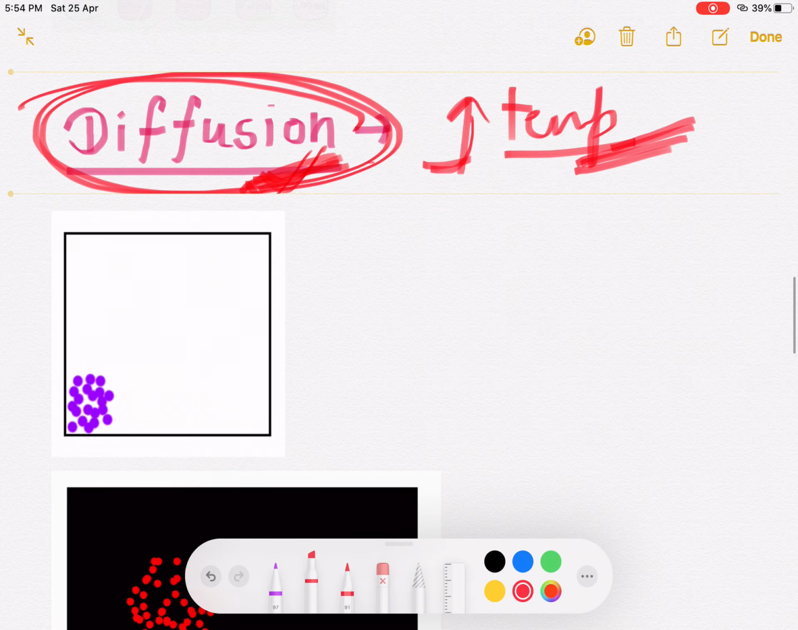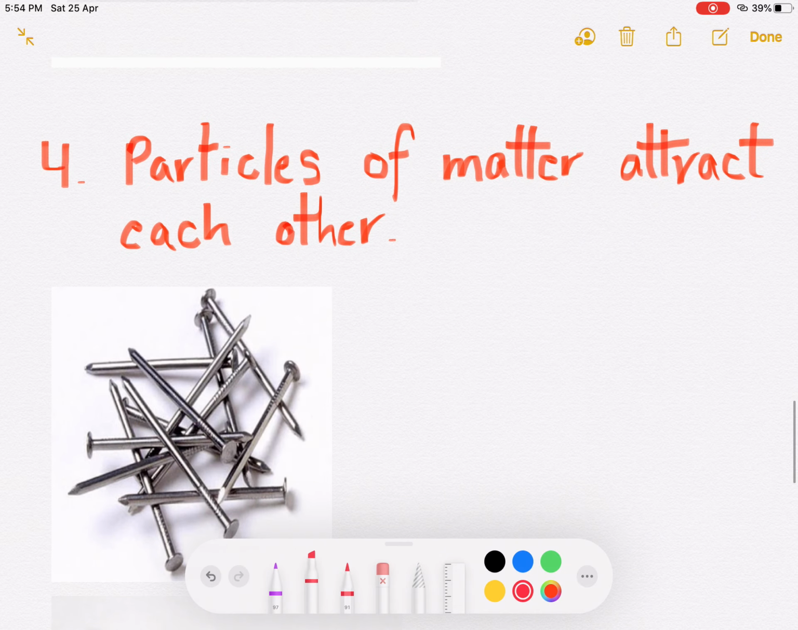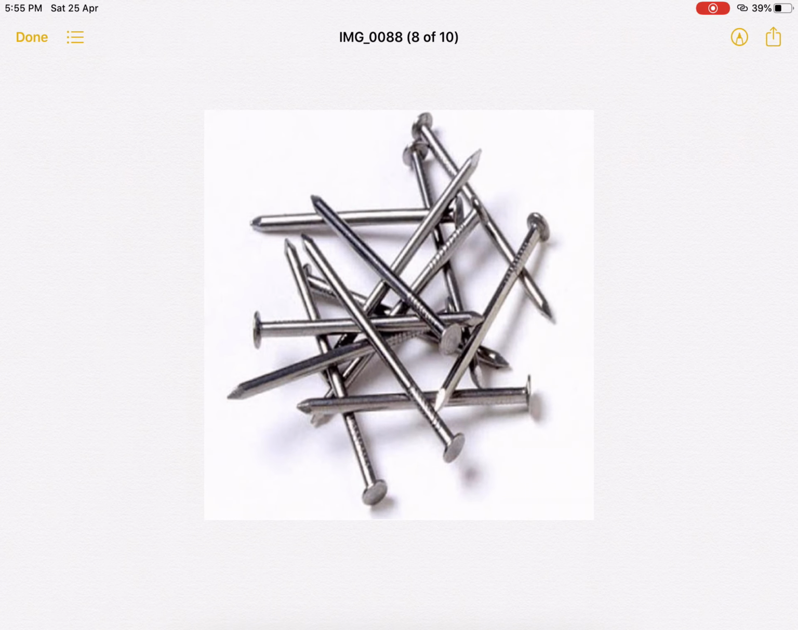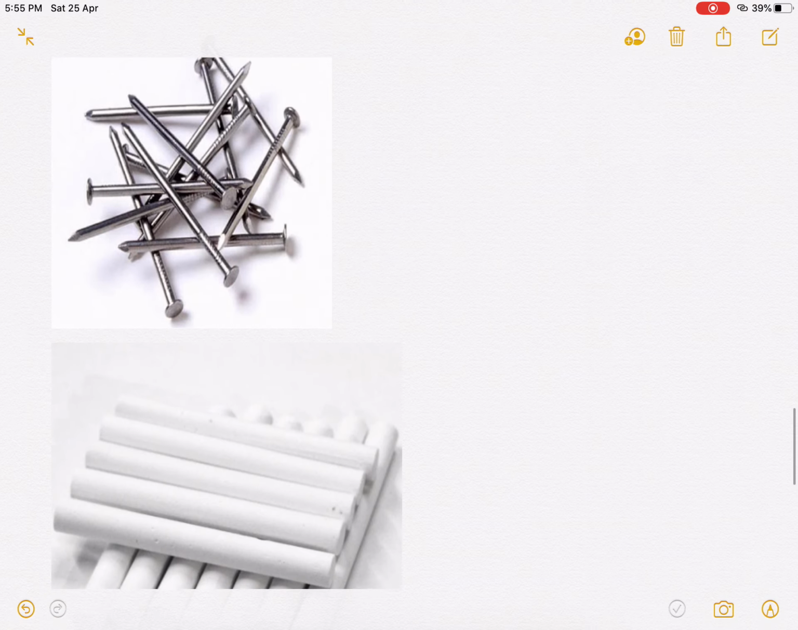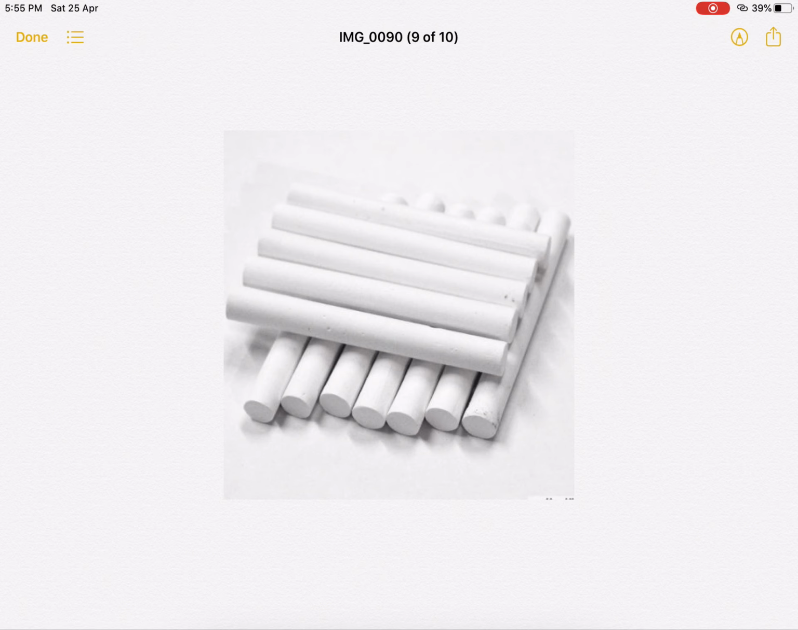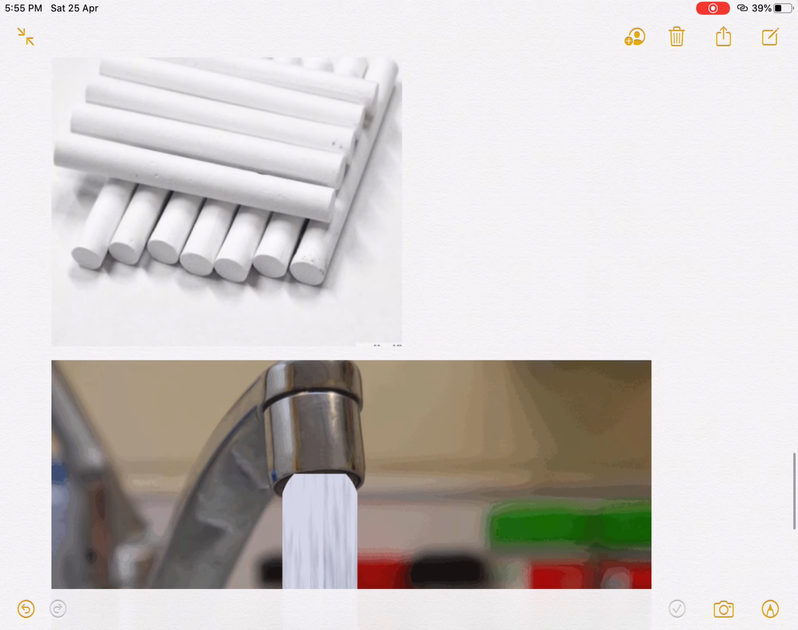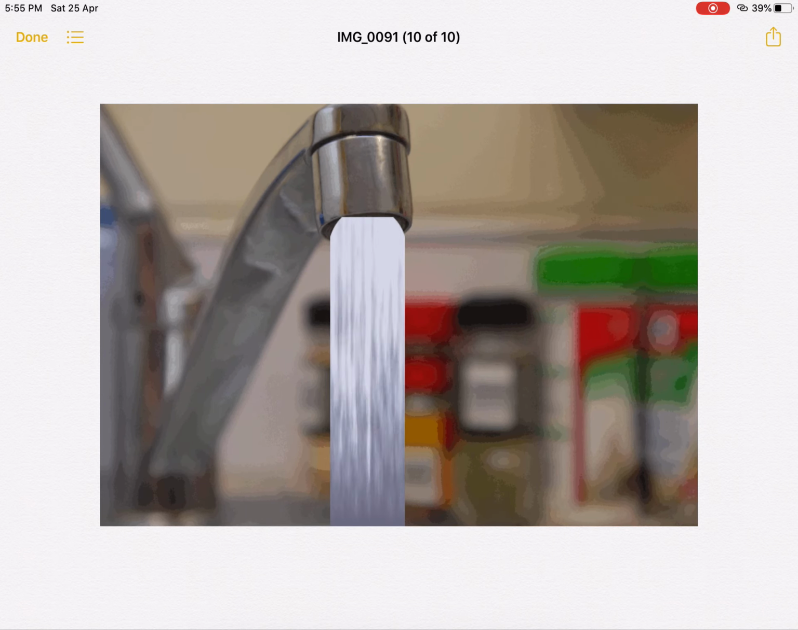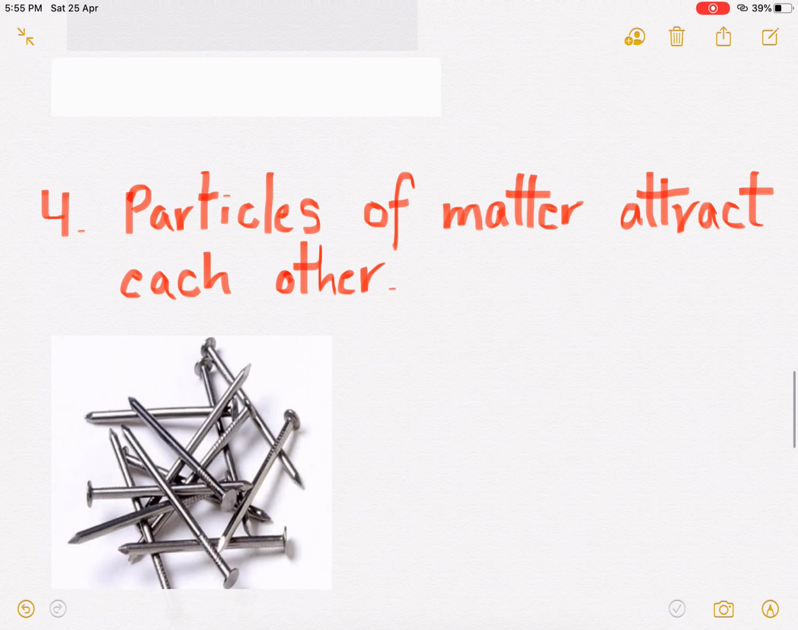Got it? After that, the fourth characteristic is that particles of matter attract each other. How can you prove that particles of matter attract each other? You can take the example of an iron nail. Can you break it easily? Try to break the iron nail. Can you? No. But try to break this chalk piece. Can you break it easily? Yes. But try to break tap water. Can you break it? No.